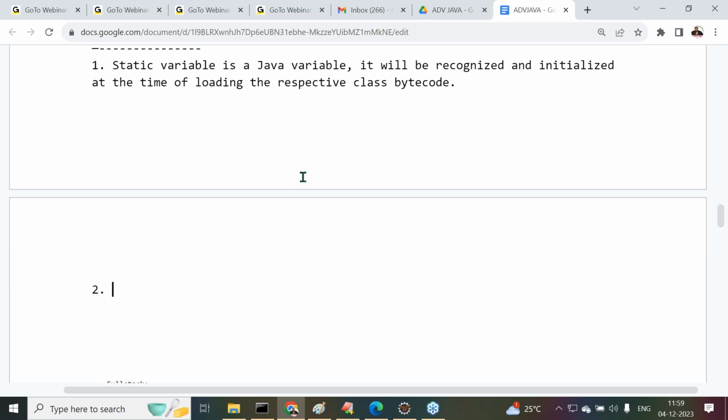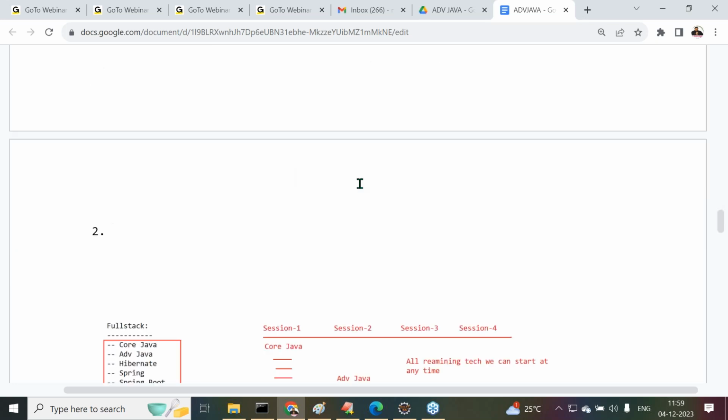The second point is important about static variables. On the basis of this point only, we are going to get some clarity on how the static keyword provides shareability. The last modified value of the static variables, what is the meaning of it?